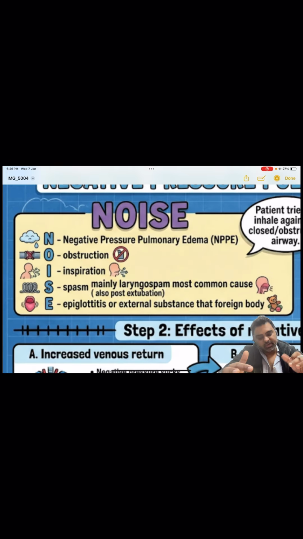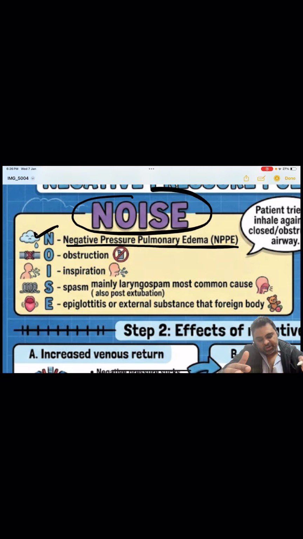Now understand this. Whenever you have negative pressure pulmonary edema, remember this mnemonic NOISE, where N is for negative pressure pulmonary edema, O is for obstruction, and I is for inspiration. So remember, for negative pressure pulmonary edema, always two things are very much required. First is the obstruction, especially upper airway obstruction, for example, laryngospasm, and the patient has to inspire against the forced closed glottis.